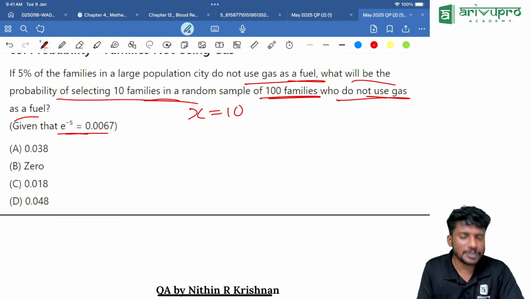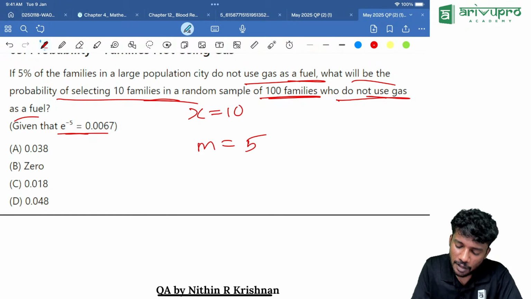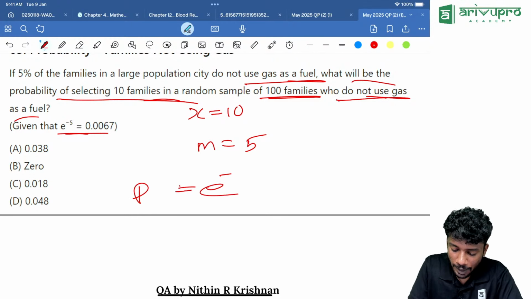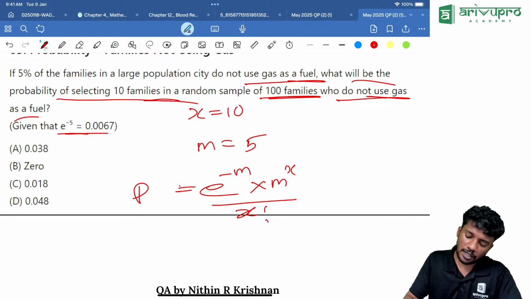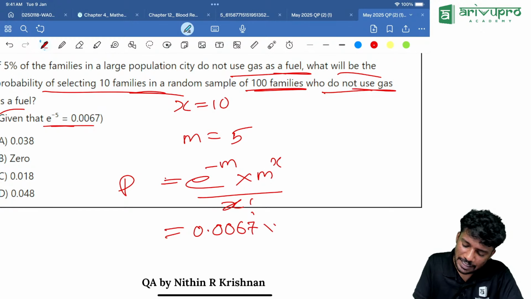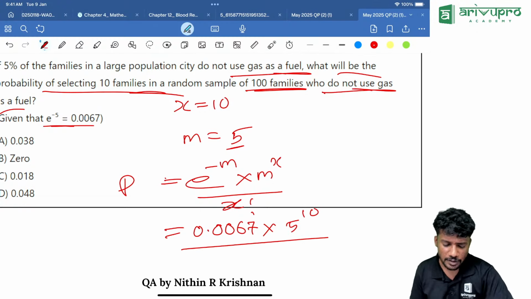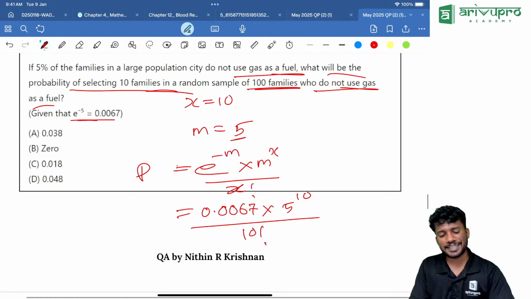Since e raised to minus 5 is given, we know it is based on the m value, which is 5. From this, we directly got the answer. What is the probability? P is equal to e raised to minus m into m raised to x divided by x factorial, which is equal to e raised to minus m, that is 0.0067, into m raised to x, that is 5 raised to 10, the entire thing divided by x factorial, which is 10 factorial. When you solve this, you will get the answer.